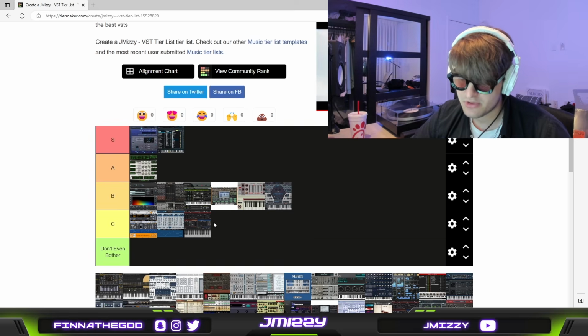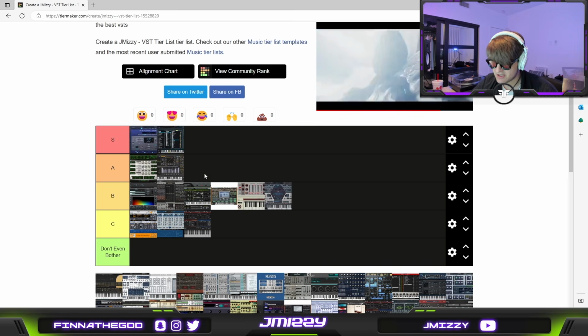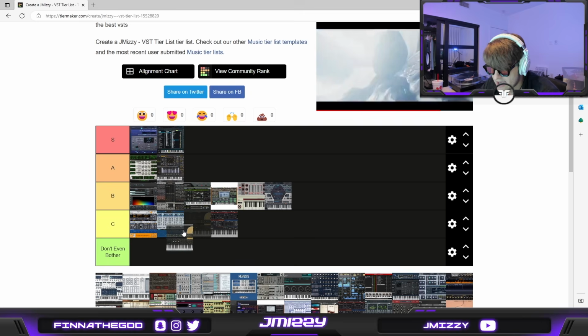Avenger is pretty cool. I think I'd put it in A tier, but that's totally dependent on where I'd rank other plugins. It's better for pop stuff. I mean, who knows, maybe you can make rap beats out of it. I'm not saying you can't, but it's not a VST I use too much, but it's got cool sounds in there, you know, and they're well mixed. So yeah, A tier.